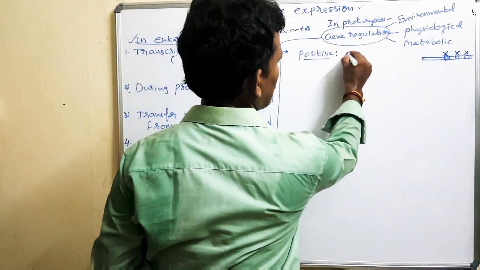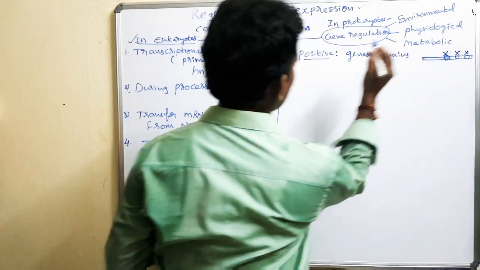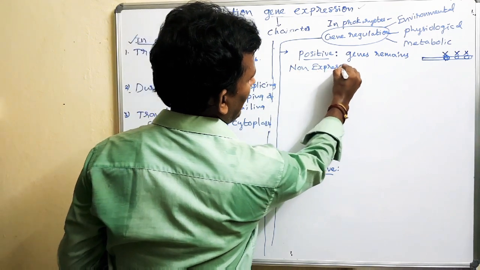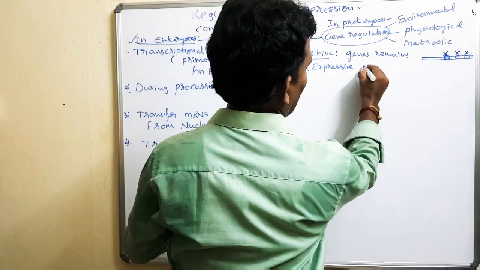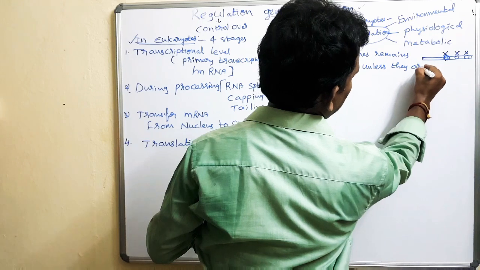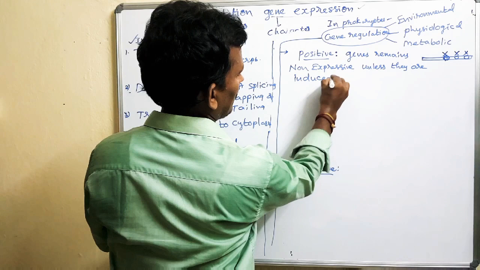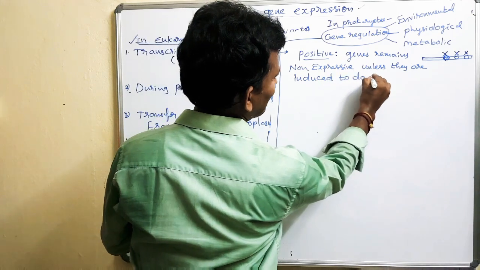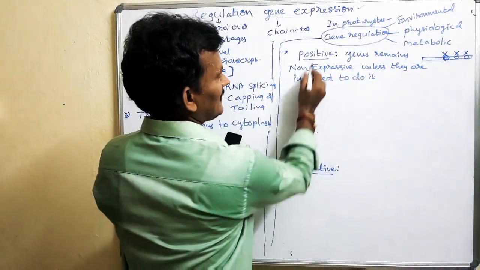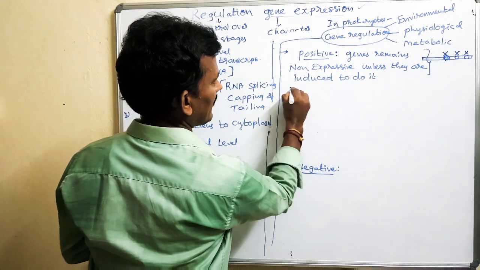So in positive regulation, genes remain non-expressive unless they are induced. So this type of regulation is called inducible regulation.